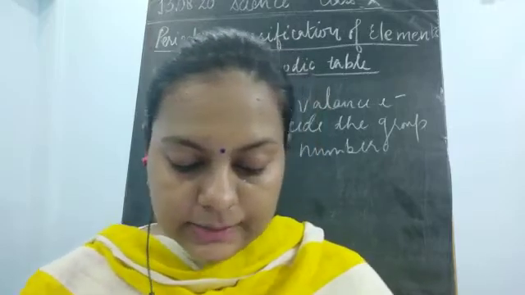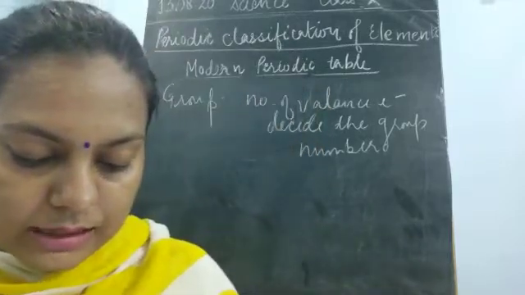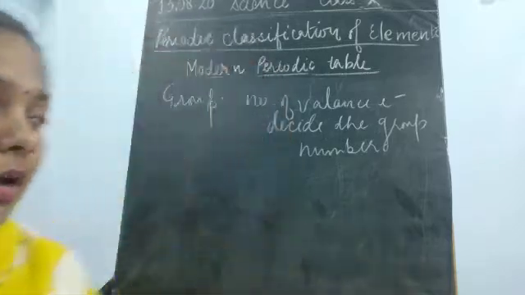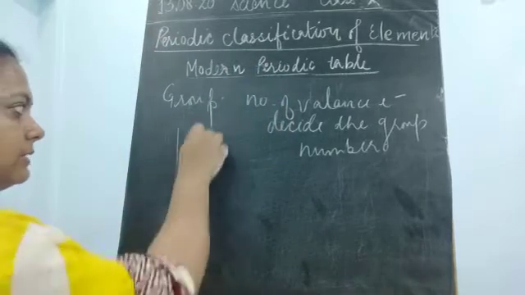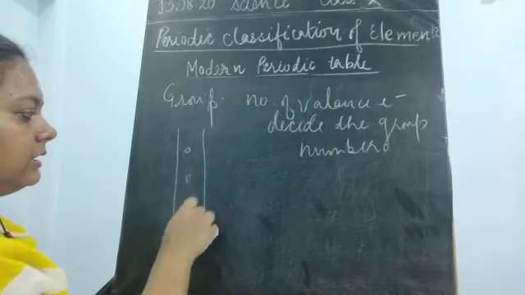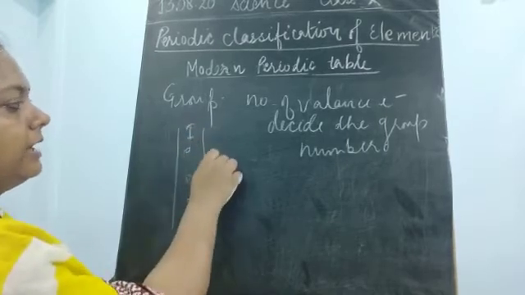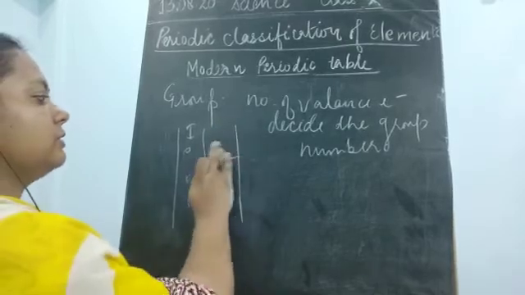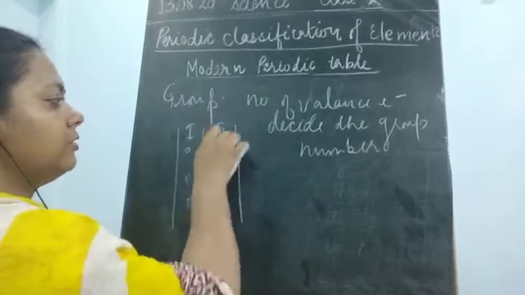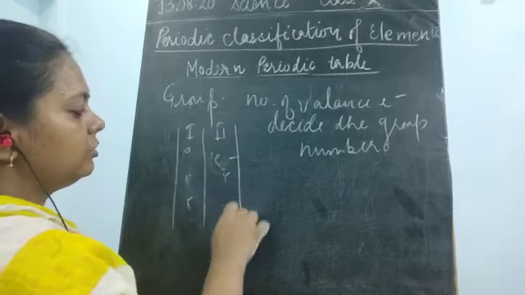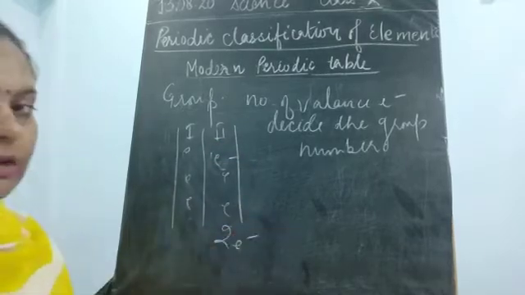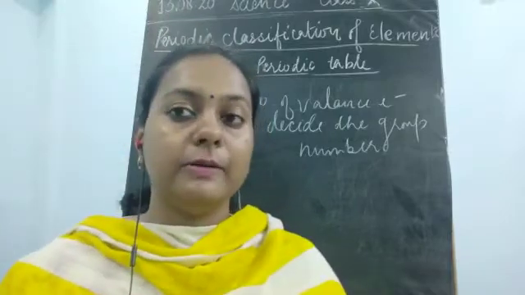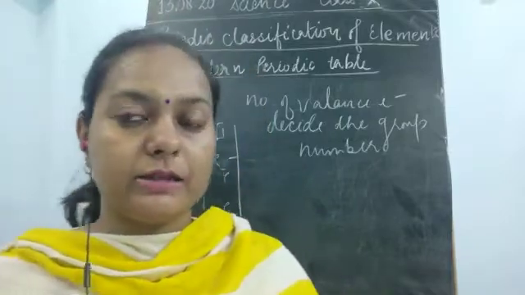Similarly, when elements are present in any one group, they have the same number of valence electrons. All the elements in the first group will have 1 electron in their valence shell, and those in the second group will have 2 electrons in the valence shell. So the complete members of one group will have the same number of valence electrons in their valence shell.